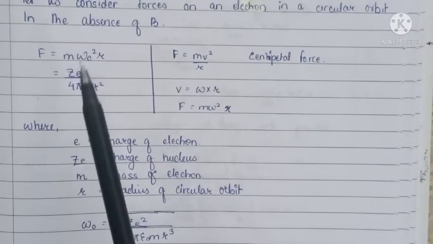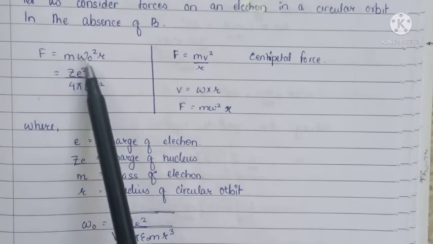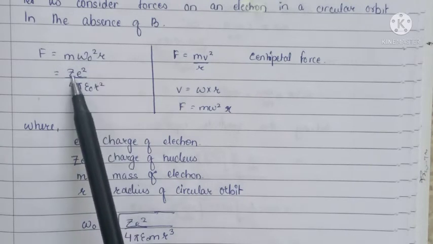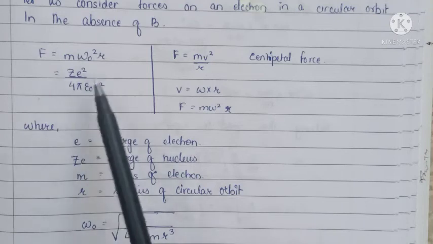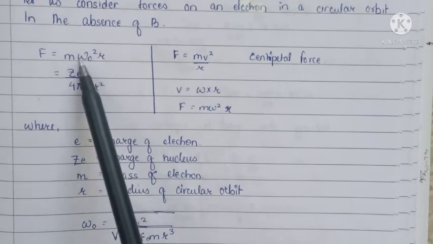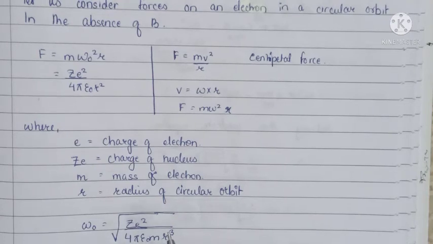And now from these two equations, we can calculate the value of omega naught, which is equal to under root Ze square by 4 pi epsilon naught m r cube.